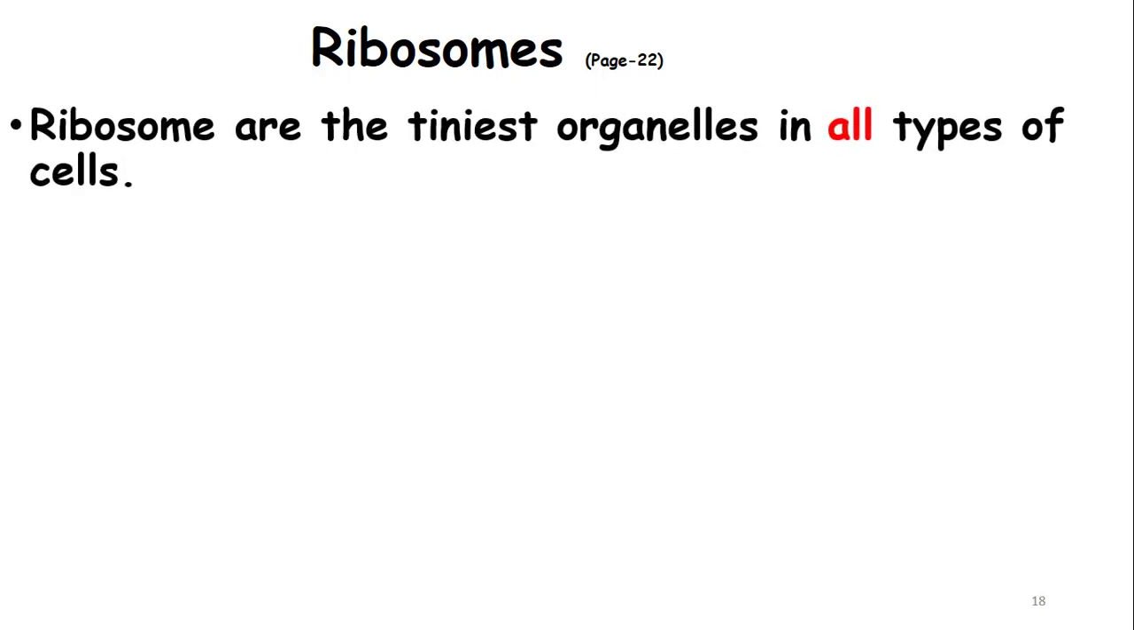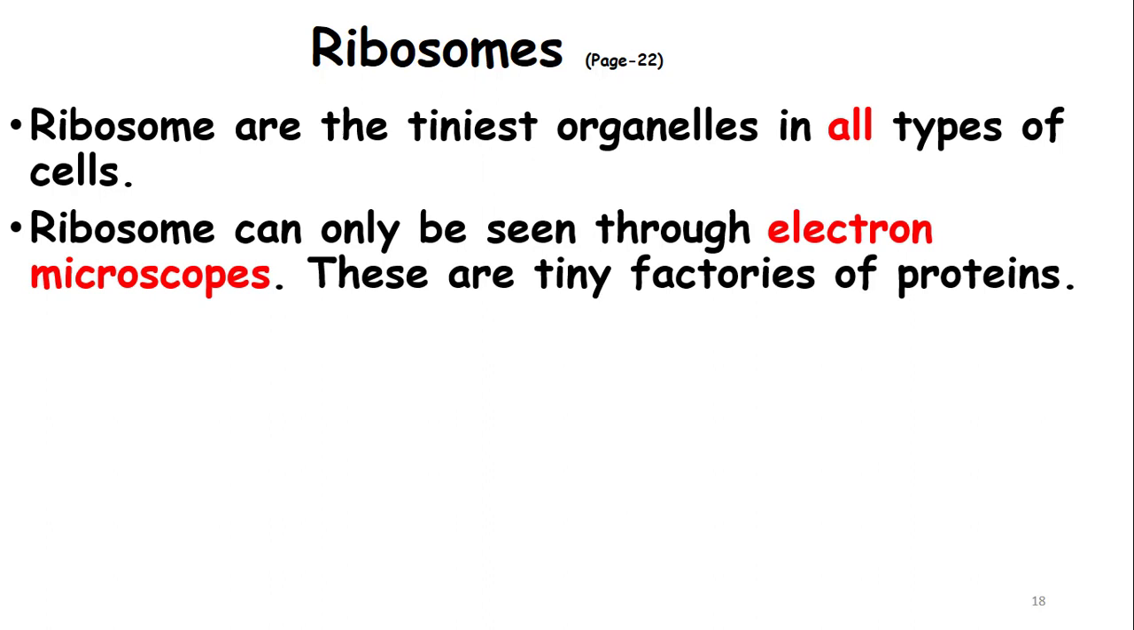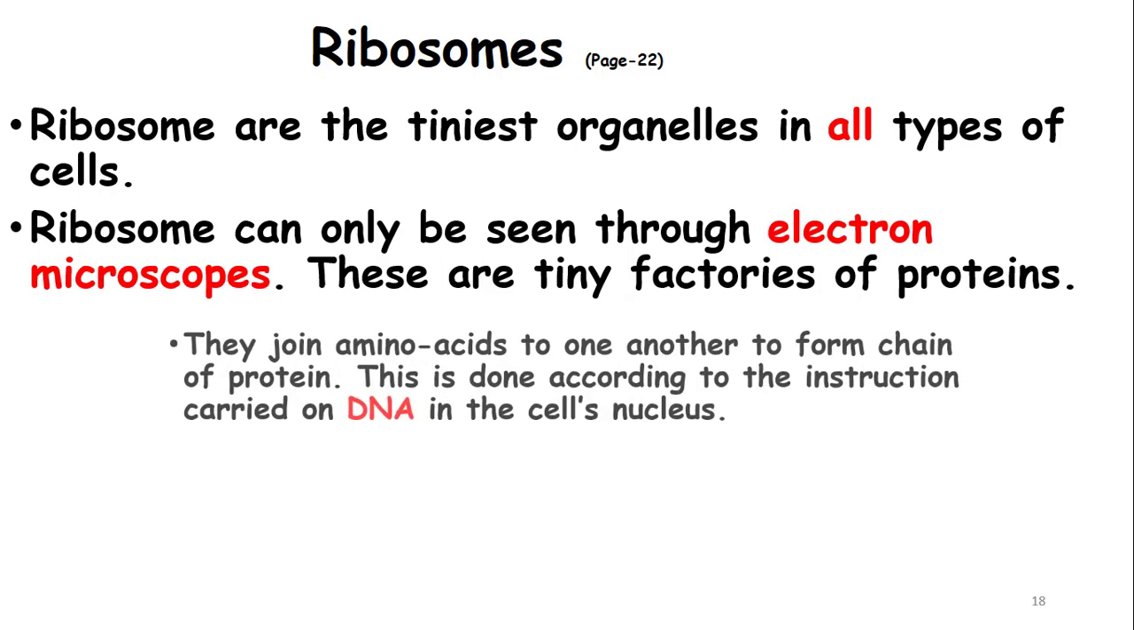Now ribosomes are the tiniest organelle inside the plant and animal cells. Ribosomes again are the factory of proteins. They make proteins. Okay, ribosomes are the tiniest organelle in all types of cells. Okay, plant, animal, prokaryote, every cell. Ribosomes can only be seen through an electron microscope. These are tiny factories of proteins. Ribosomes are so small that you cannot see them through the light microscope.